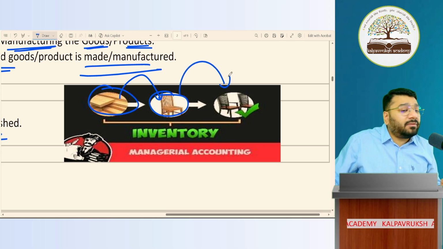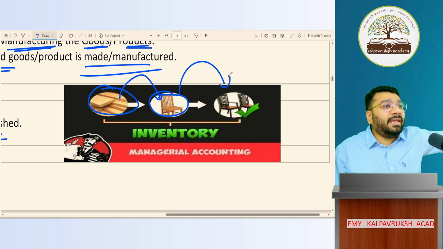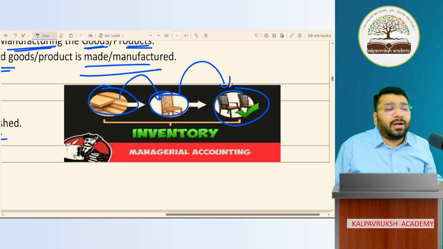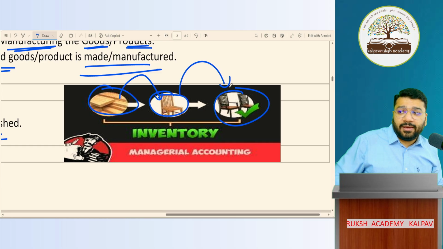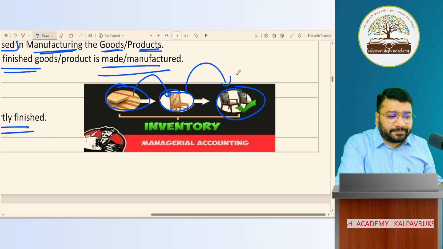Once I complete the final step, which is painting, the final product that has emerged is called finished goods. Finished goods. Okay, not okay? Online people, okay, not okay?